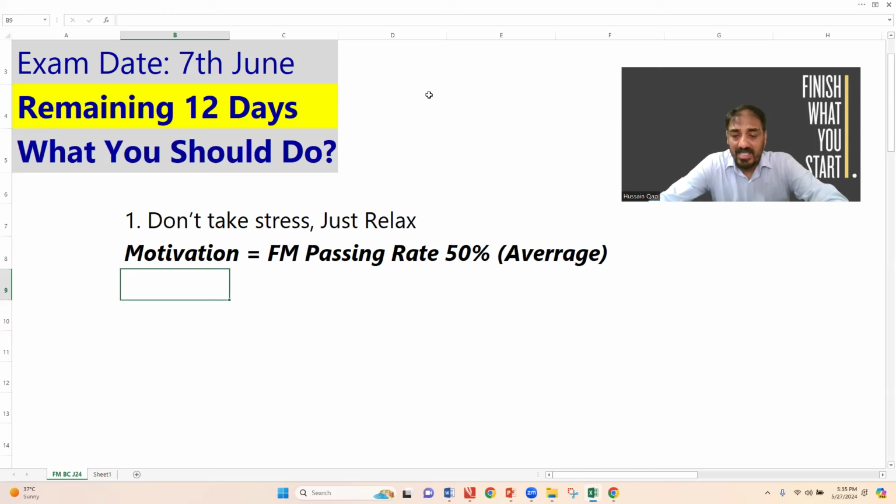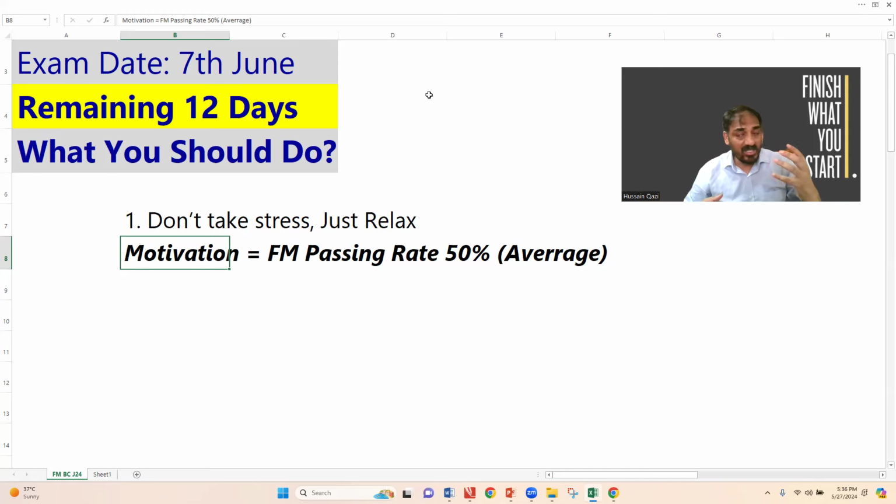If you analyze the last 10 results of FM, the average result is 50%. This is a very high result. Students, the hard time has gone. You have done a brilliant job on the syllabus coverage and the practice of the questions. Now is the time to relax and keep focus on a smart revision plan.